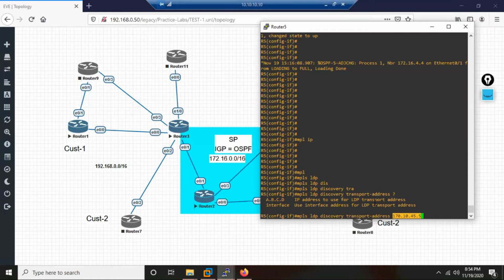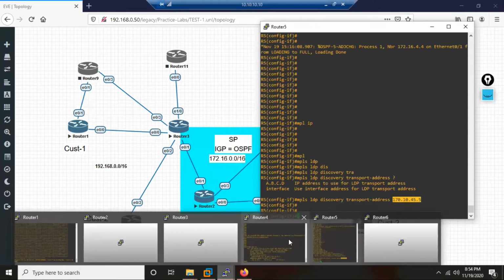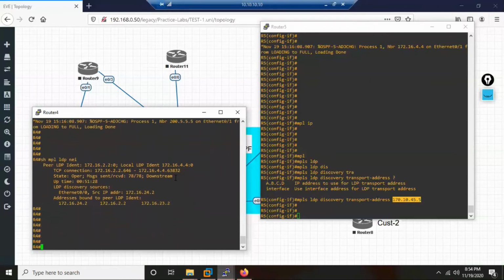So now if I do this, see on R5, it will become neighbor. What message will come? It will not change the router ID. Please understand, this command is not changing the router ID on R5. Router ID is still 200. And now the LDP neighborship message will come. In that you will see R4 say it is becoming neighbor with whom? This command is on the interface only, and that's the reason I don't even need to specify the IP address. I can simply say interface. So it is telling use the interface address for the LDP transport address.